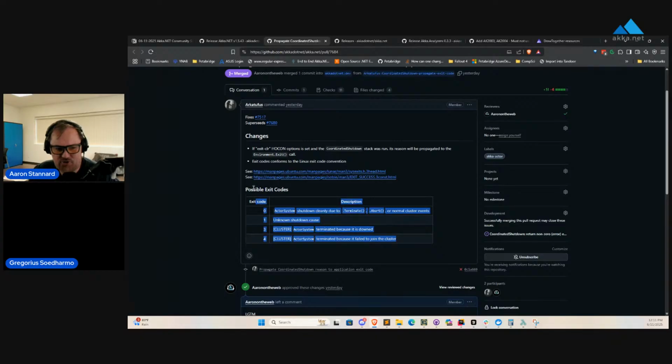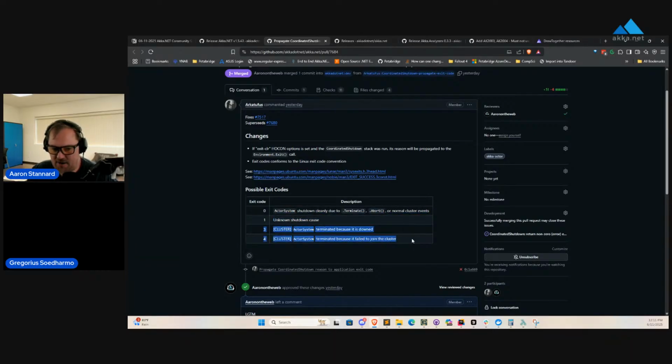This reminds me, Gregorius, we should probably add this to the Akka.NET documentation. Yeah, we should. Basically, we just merged this in yesterday. It took us a couple of tries to get a design we were happy with, but we basically will default to providing a zero exit code, which is happy. We would normally provide that.